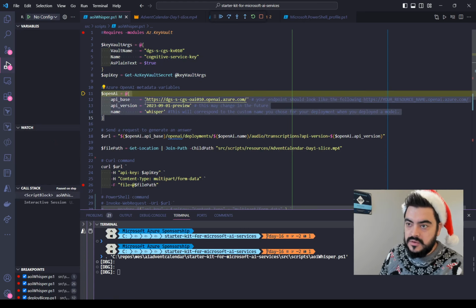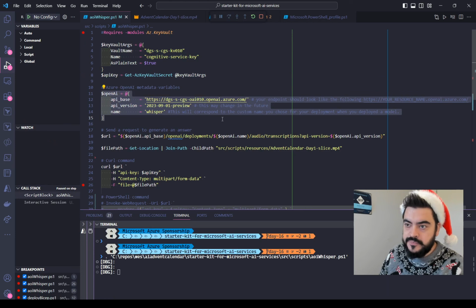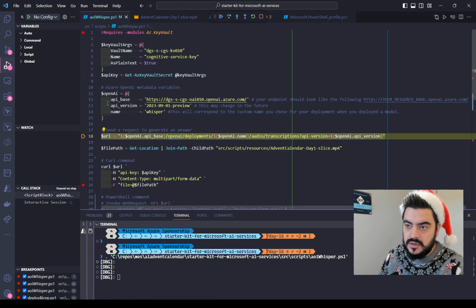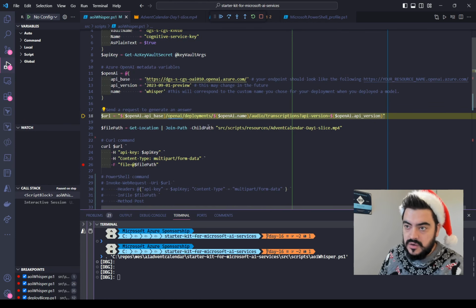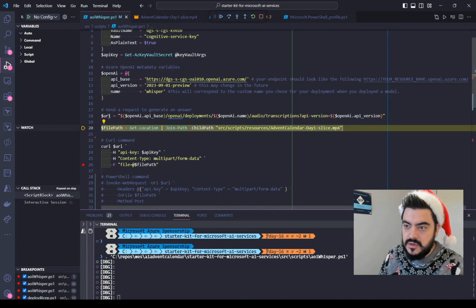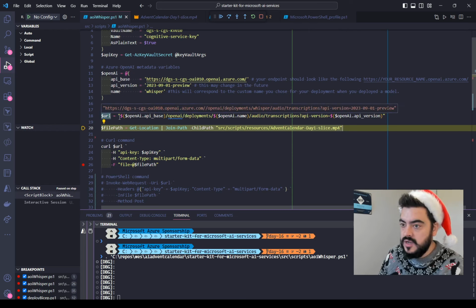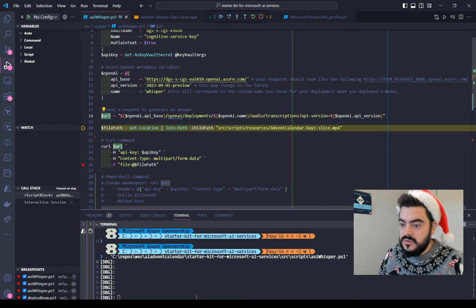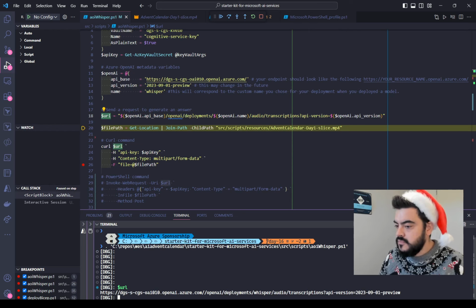So it retrieved our key. Now it created the object that we'll use to populate the other URL parameters. And here we have the final URL already built.